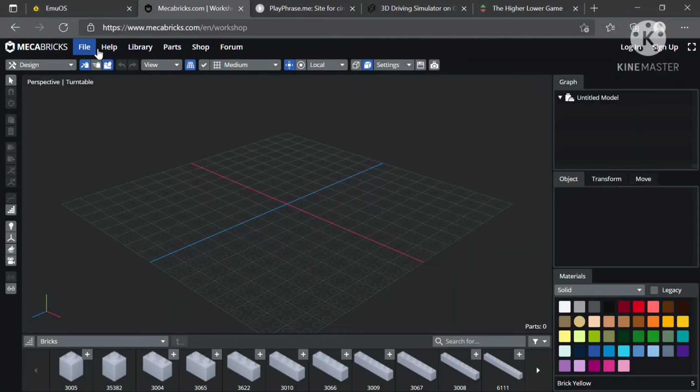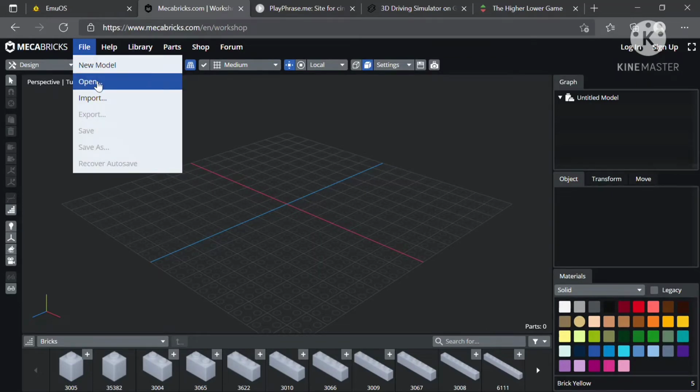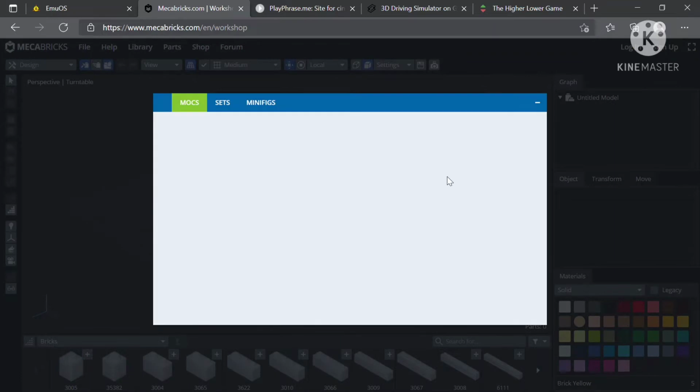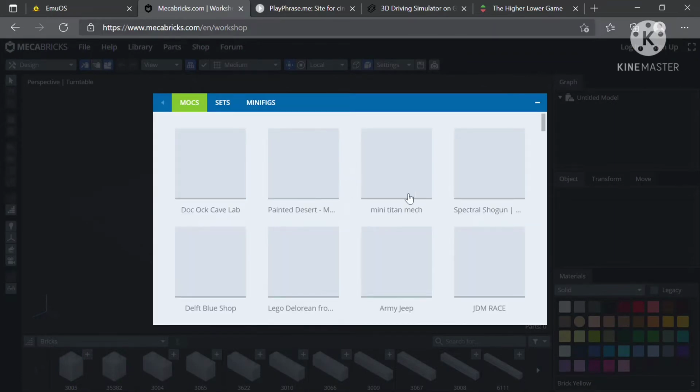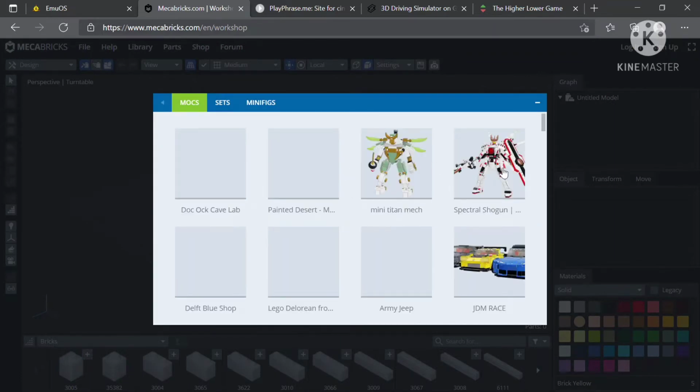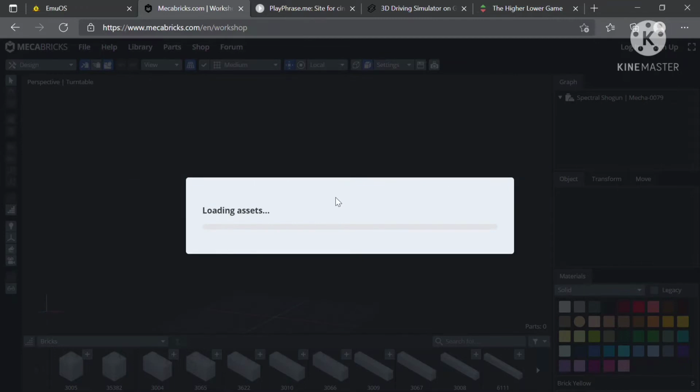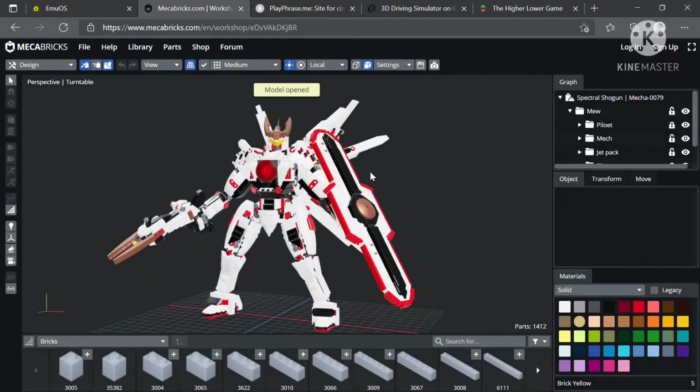So I'm gonna visit the website. Here is Mechabricks. So here I don't have the time to make it on my own, but I could just pick a figure from their library and show you how it would look like if you make it on your own. Yeah, so I'm gonna choose the red and white one. So let it load. So this website is really good. As you can see, there are many blocks like Lego, and you can just design your figures on your own. There are many available in the library. Also, you can modify them by adding more bricks to them.